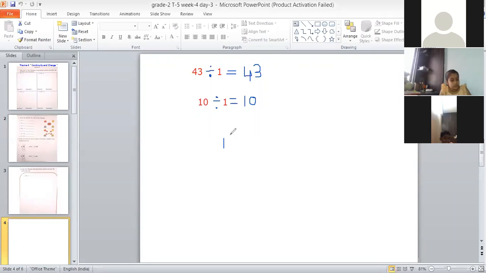Okay, so we are dividing this 10 by 1. So we will write this 1 outside and we will write this 10 inside, right? This is how we were writing. Now, the first digit is 1, right? The first number is 1, so we will take 1. So in one table, when we get 1, ones are 1. So we will write here 1.